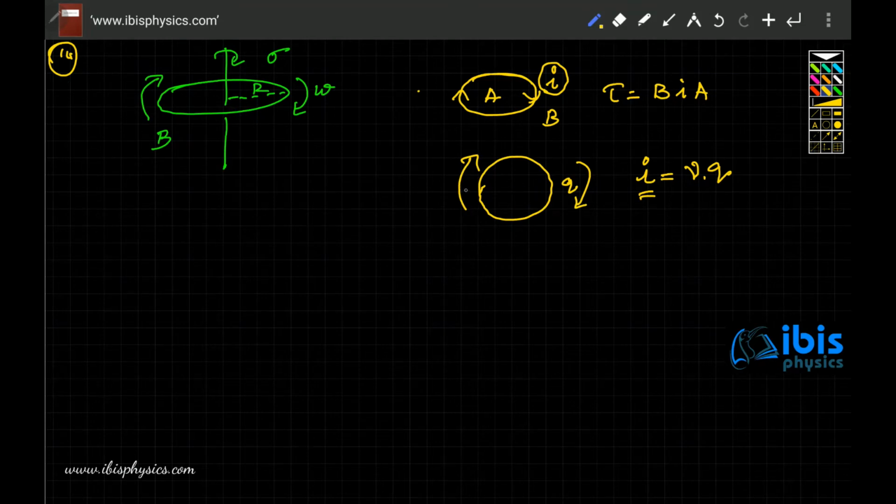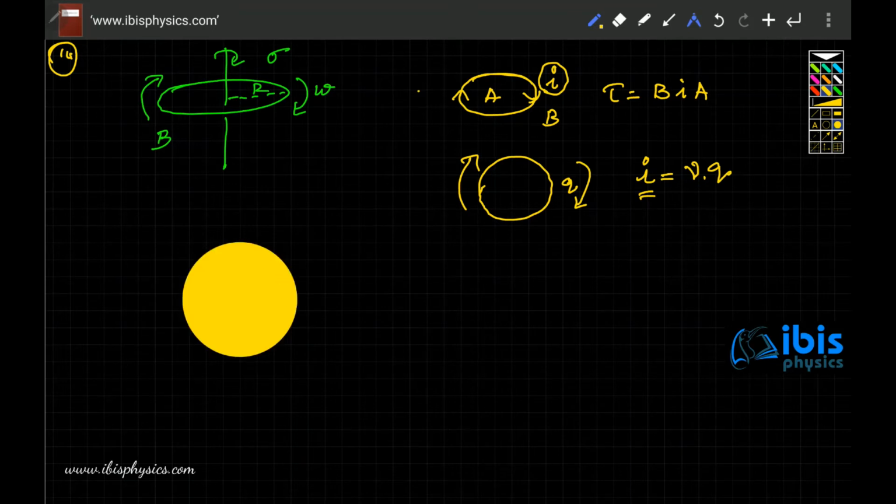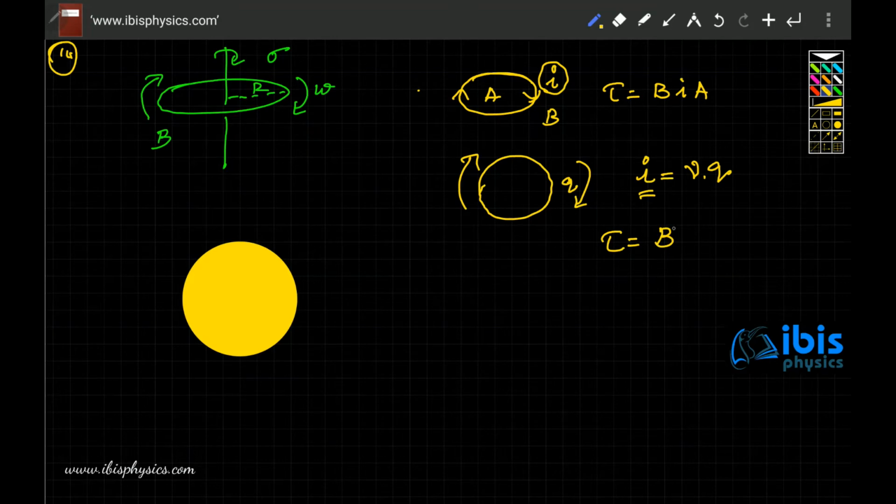So here is a case. This particular thing has been expanded to this. How? We have a disk, and the disk has a uniform charge density sigma. How do we deal with this? What we know is, for a current carrying loop, the torque is BIA. Even if a charge is moving around, the current can be nu into Q, and in such case we can write the torque as B, in place of I, frequency into charge into area.